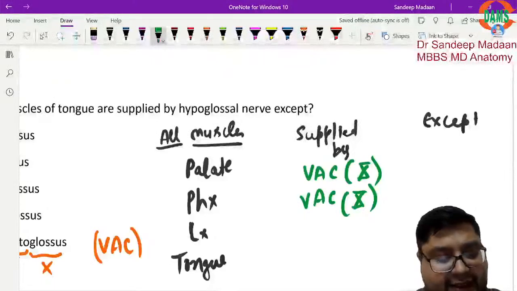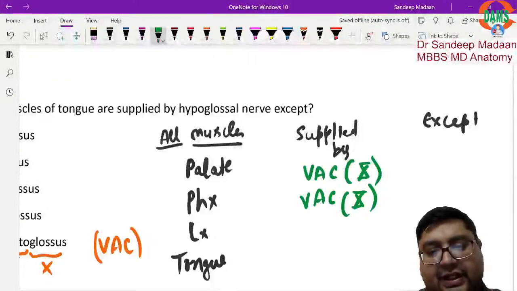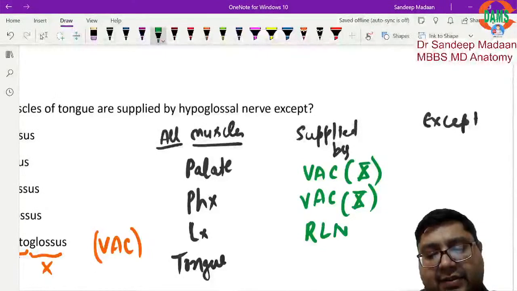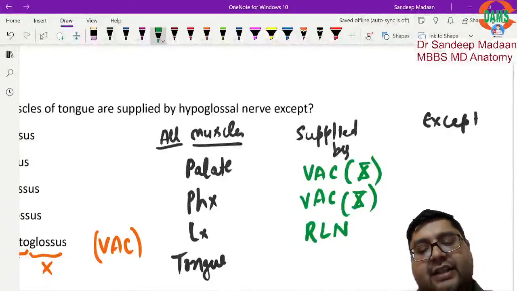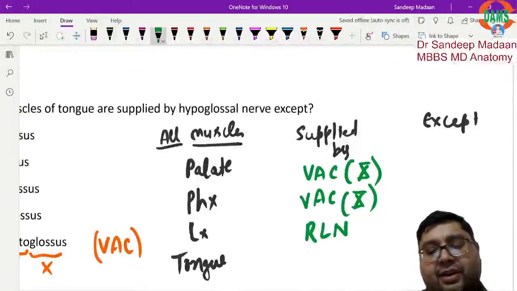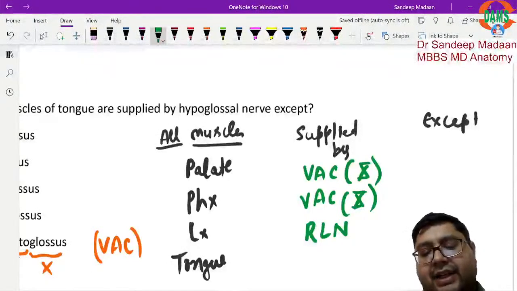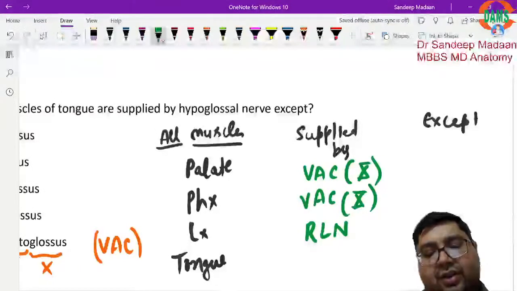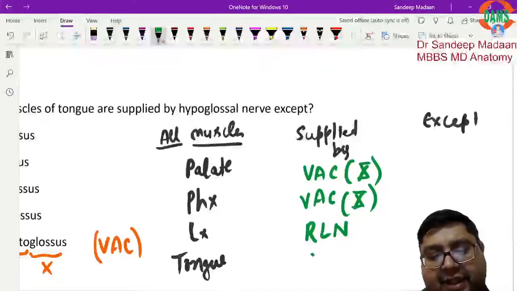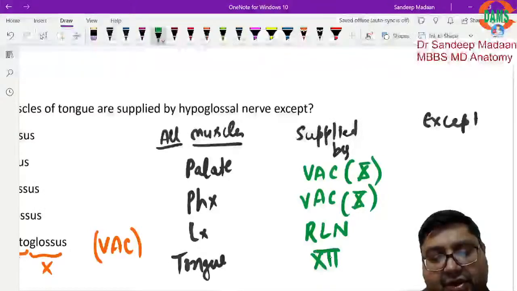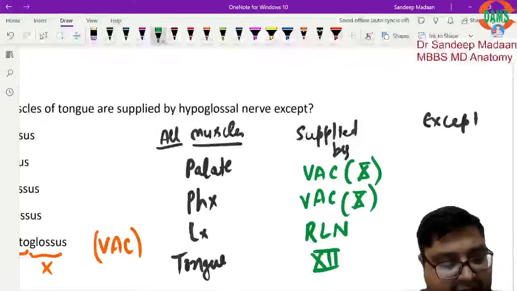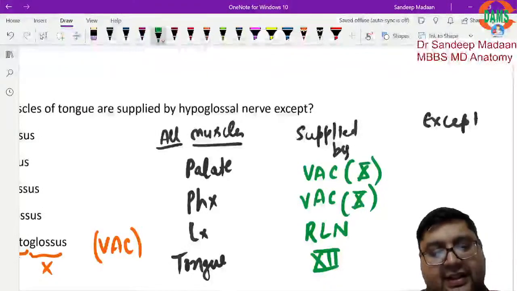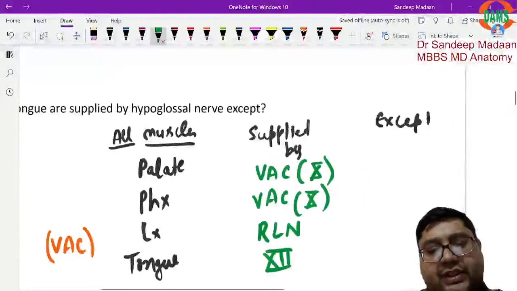But for the larynx, all muscles of the larynx are supplied by the recurrent laryngeal nerve, and all muscles of the tongue are supplied by the 12th nerve. This is what the question was all about. Is that okay? Is it making sense, beta? Anji, could you recall? Yes.